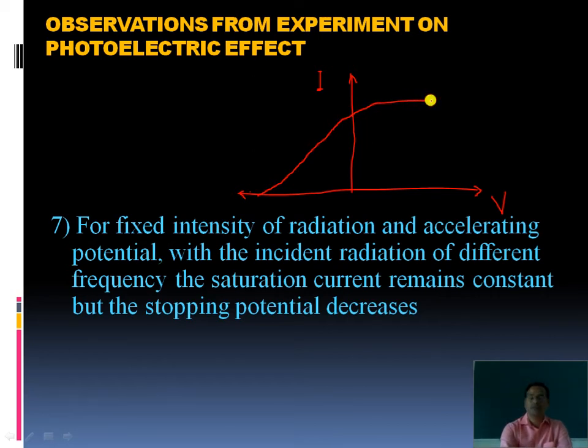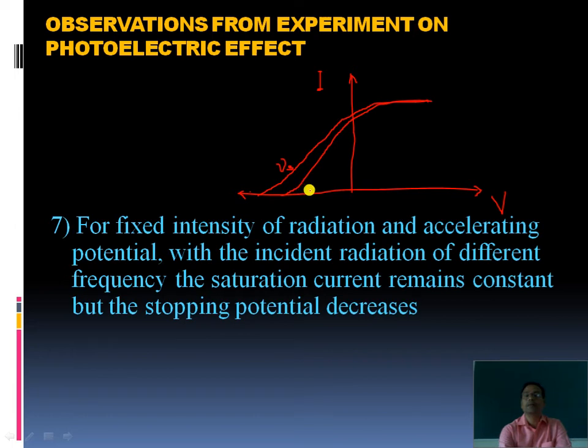This is the saturation current. This is for one frequency. We can say this is for nu 3. Next, for another of smaller frequency, we get the same saturation current.